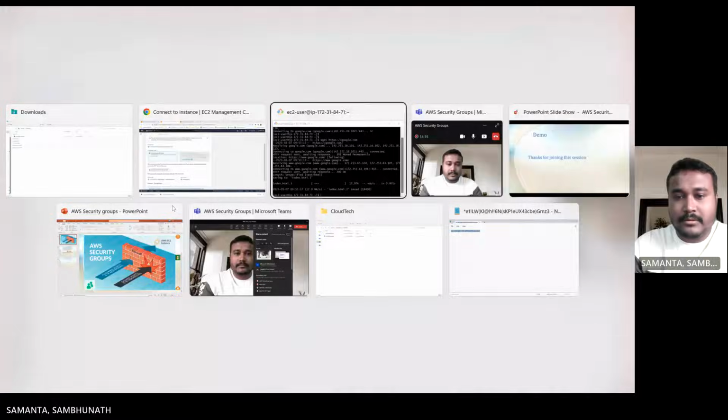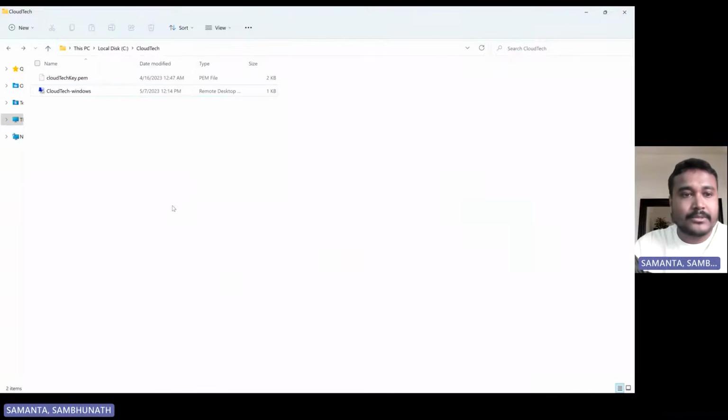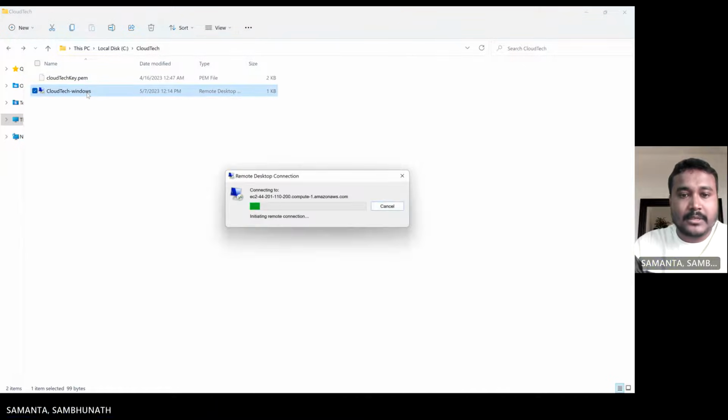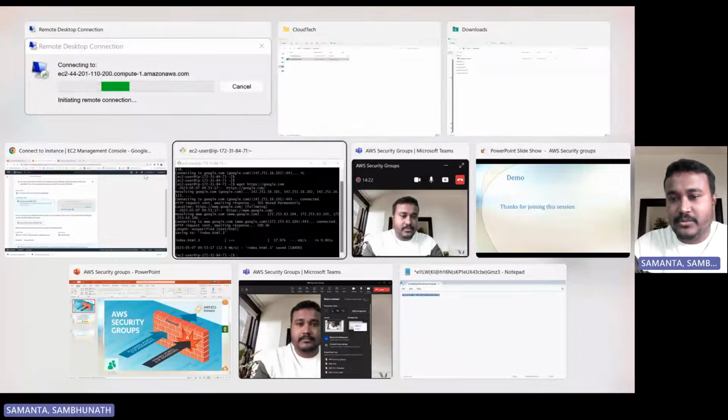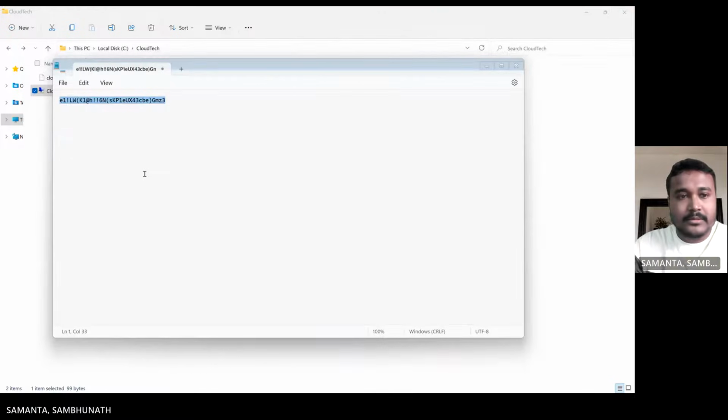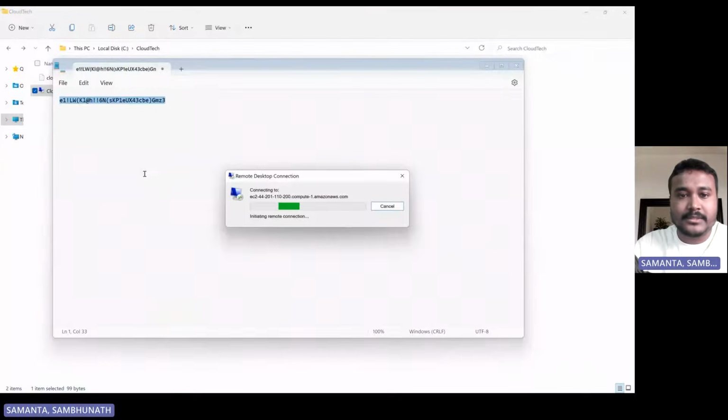I have this one. It will ask for the password. So how to get the password? I will show you that also. Just connect this first.